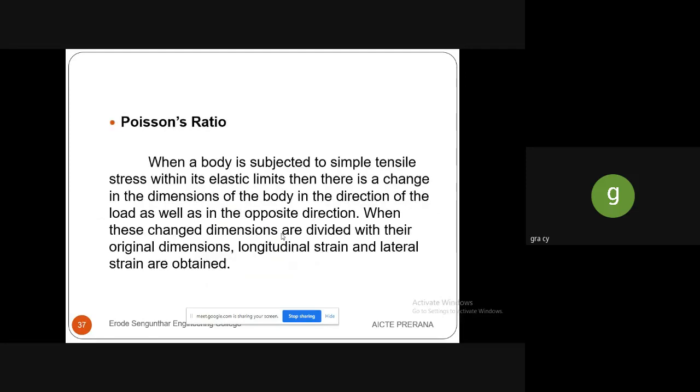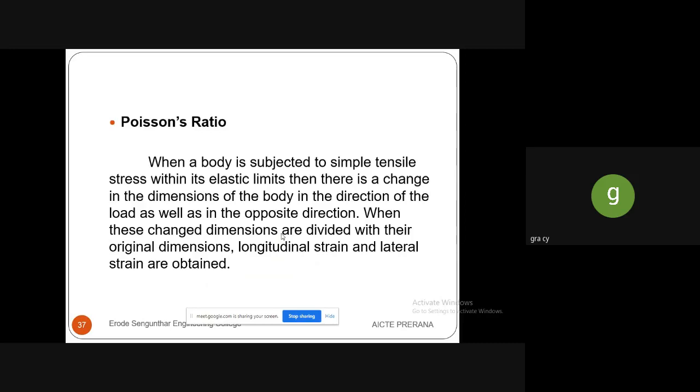So let's see the important definition of Poisson's ratio. Poisson's ratio is that when a body is subjected to simple tensile stress within the elastic limits, then there is a change in the dimension of the body in the direction of the load as well as in the opposite direction.